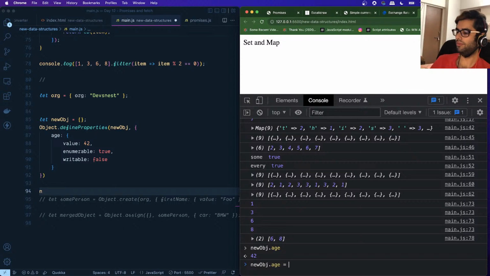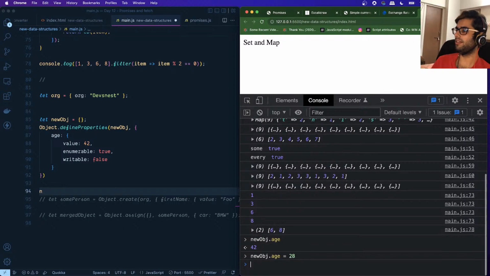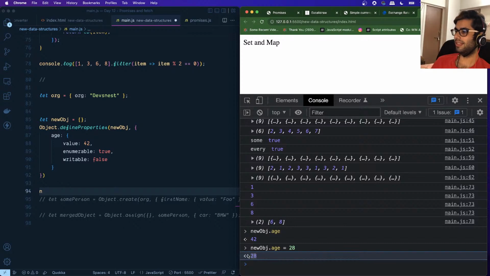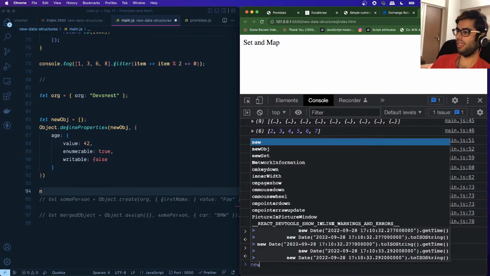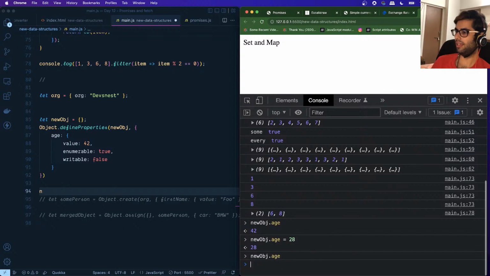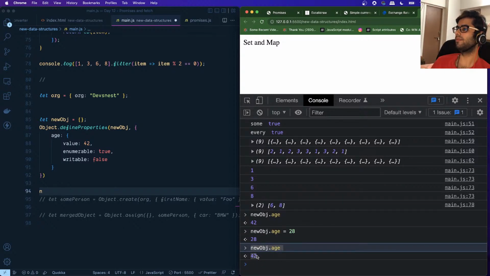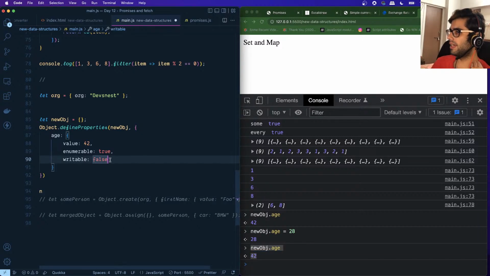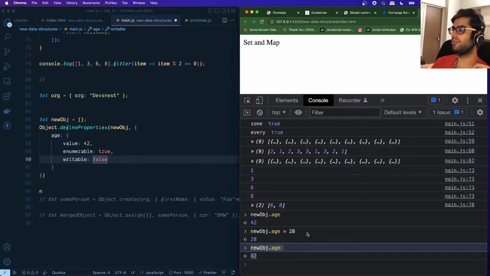I want to set this to say 28, for example. You can see that the update has happened, but if we print the age once again, you can see that it's still 42. So what this property does is that it specifies whether this value is writable, whether you can change its value using the assignment operator.